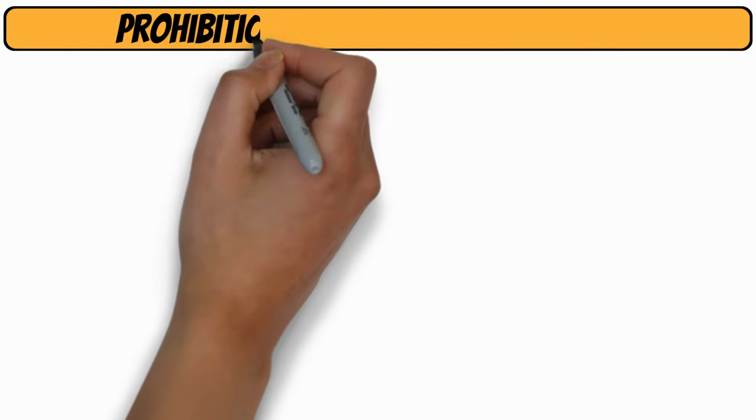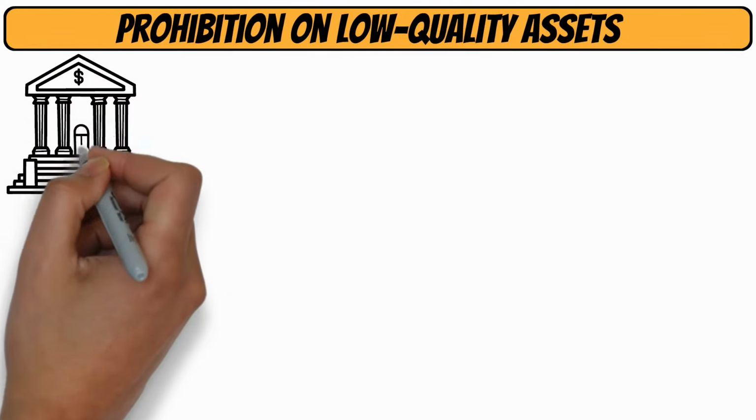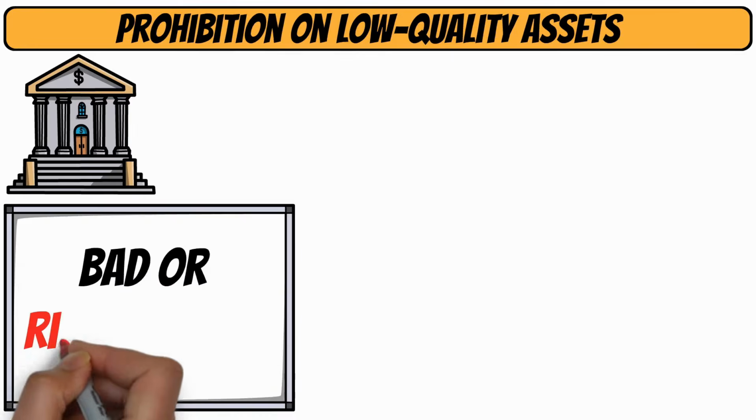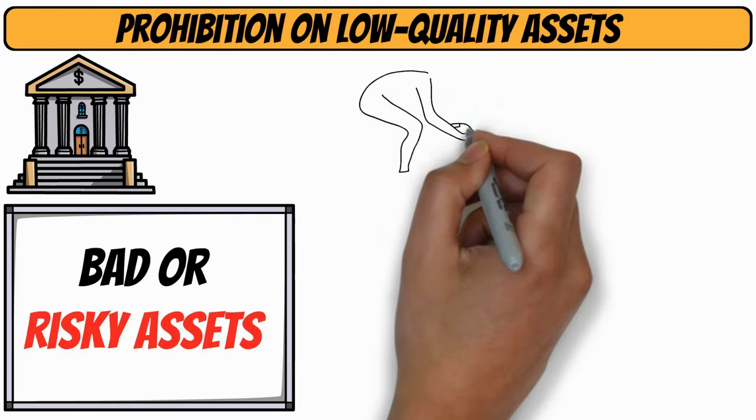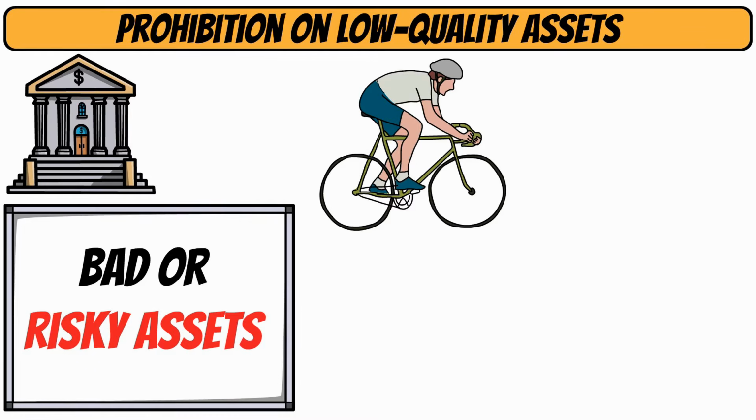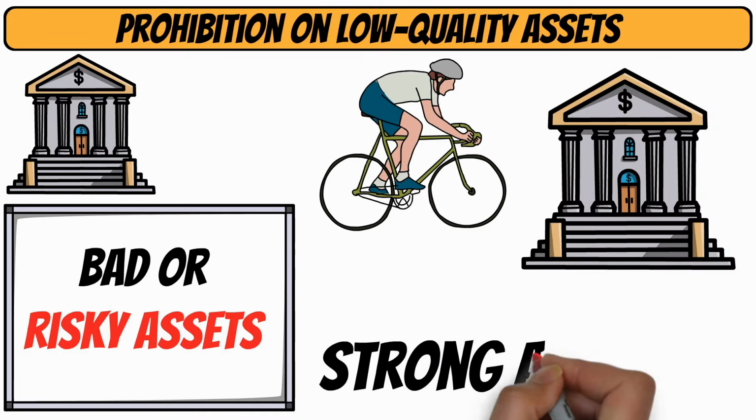Third, there's prohibition on low-quality assets. This means banks can't take bad or risky assets from their affiliates. Think of this as not trading your new bike for an old broken one. It keeps the bank strong and safe.